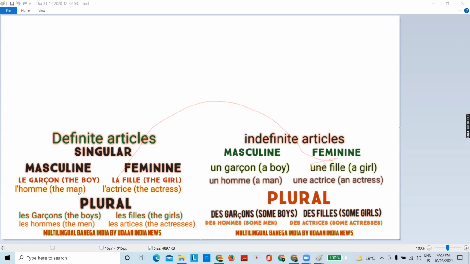Okay. Then here is one change. If starting with a vowel, it takes L apostrophe. But here it remains same. For plural, it's very easy. For the plural, for definite we use les. For some, indefinite, we use des.